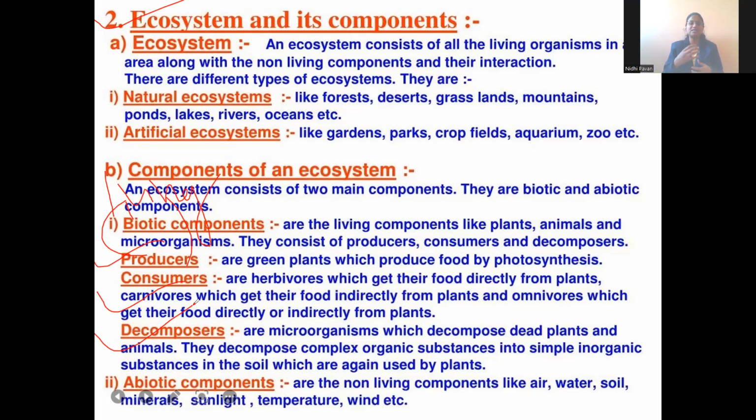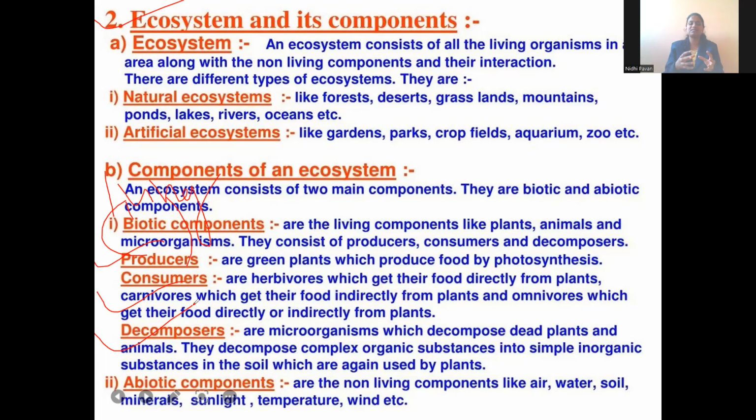The next one is decomposers. So decomposers means what? These are also living organisms, but these are involved in decaying, degrading the dead plants and animals or the dead living organism. So how will they decay, or what will they do? They will convert the complex substance into a simpler form, into simpler inorganic substances.